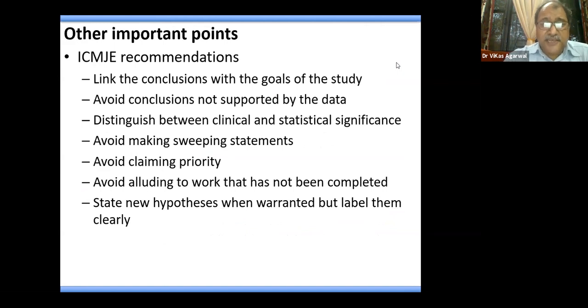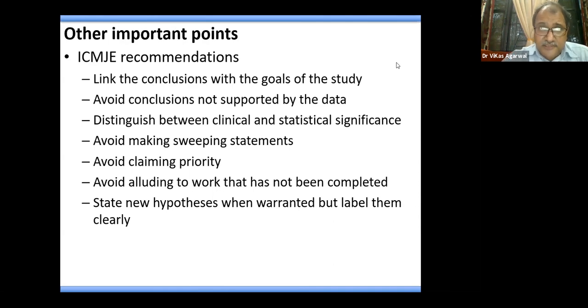ICMJE recommendations can be followed for writing the conclusions or the discussion part of the study. Link the conclusions with the goals of your study. Avoid conclusions that are not supported by the data. Distinguish between clinical and statistical significance; statistical significance doesn't mean that the results are clinically relevant. Do not provide any sweeping statements. Do not claim any priority, that this is the first study in the world which has been done.